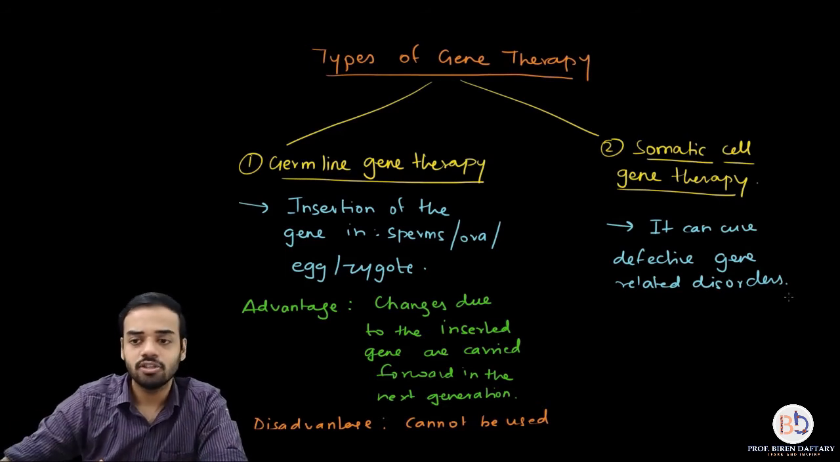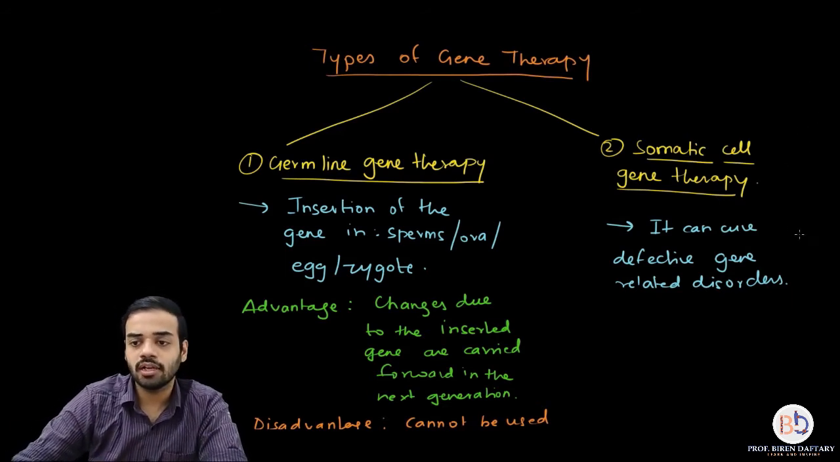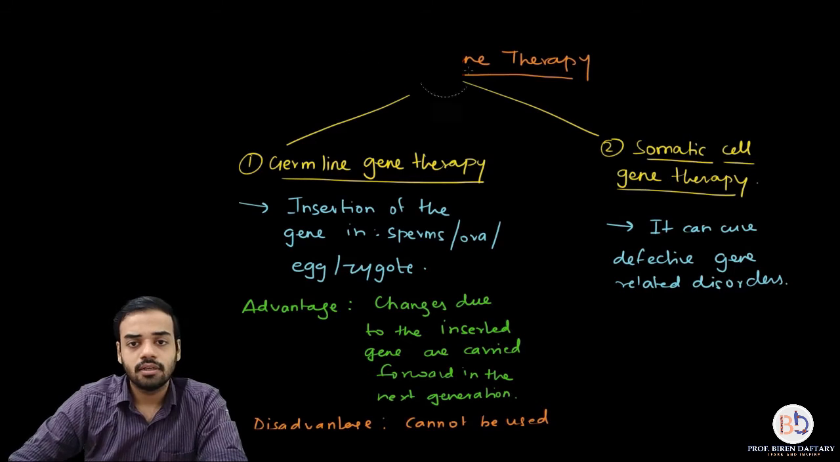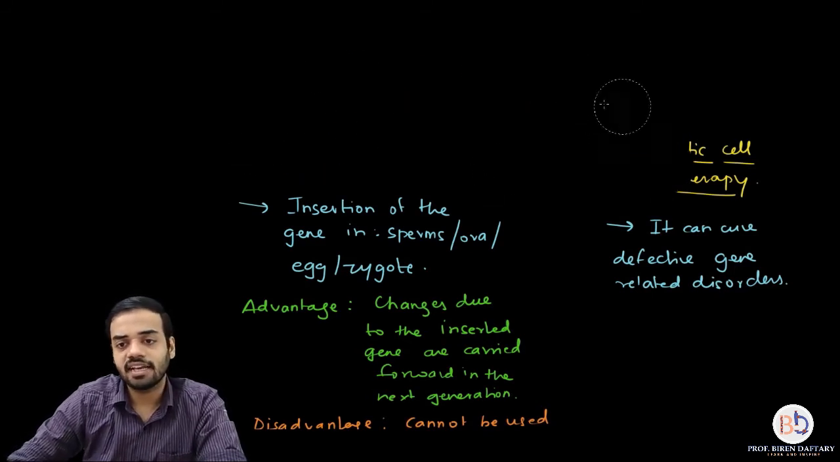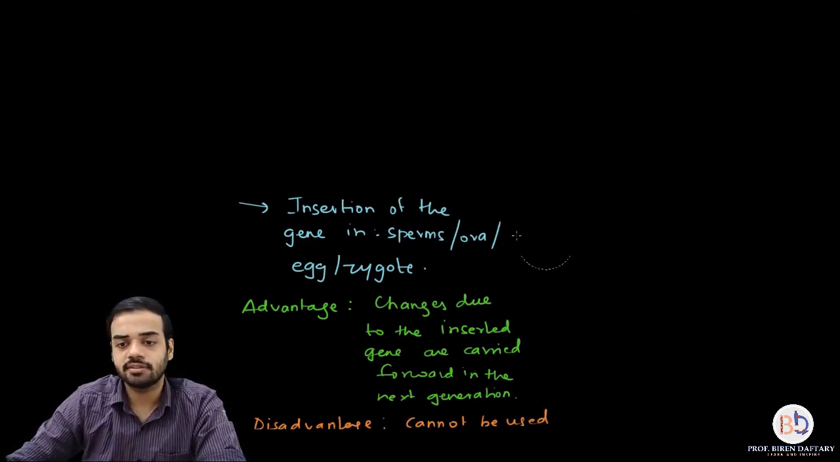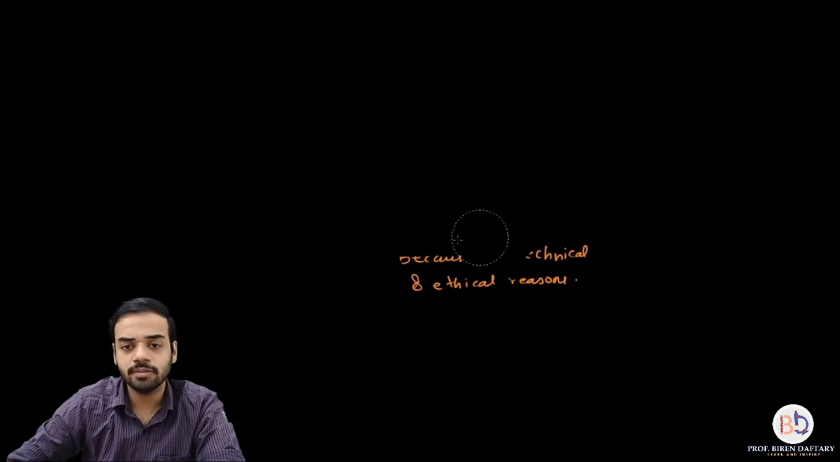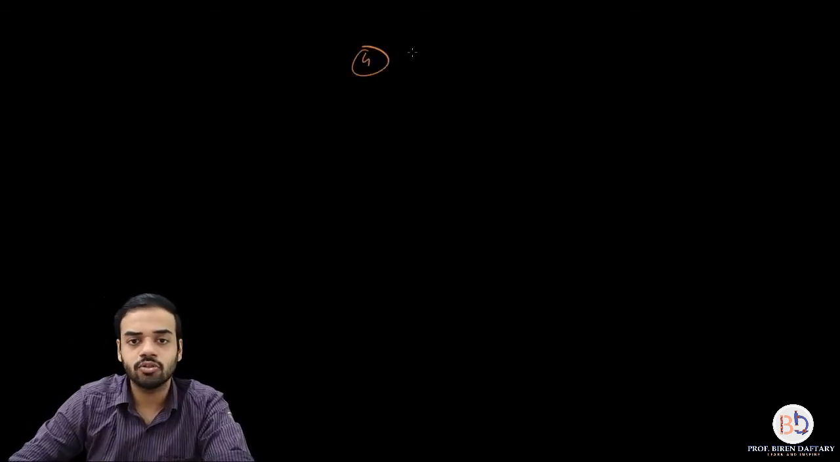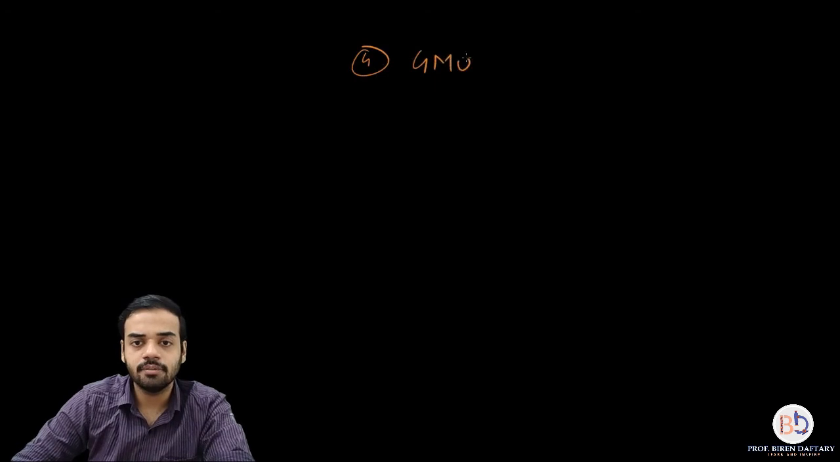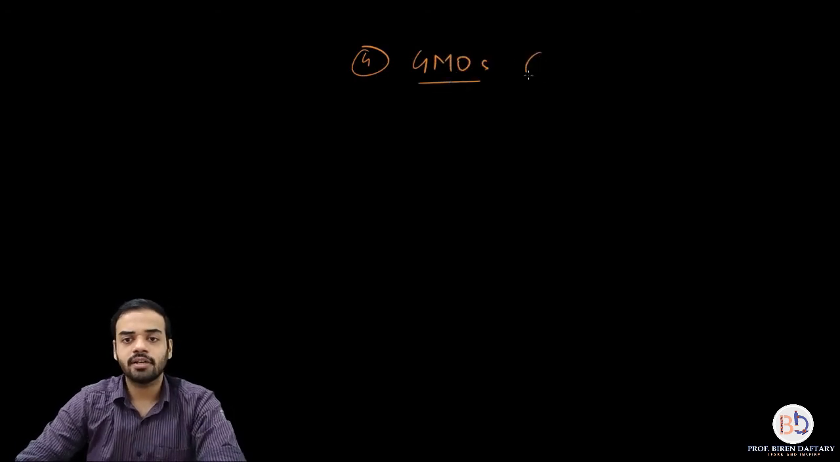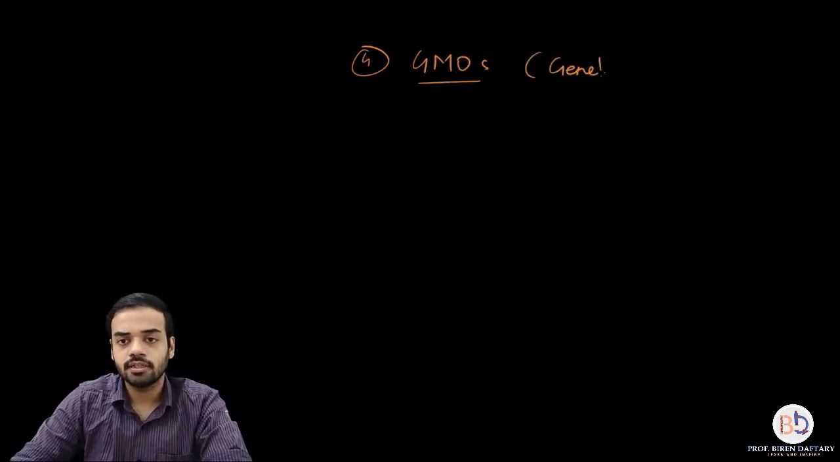Is this clear? So now let us move on to the last application for today's part, and that is something called GMOs. What is the meaning of GMOs? Let me write down. This is the fourth application of biotechnology, and that is genetically modified organisms. Let me write down the full form over here.